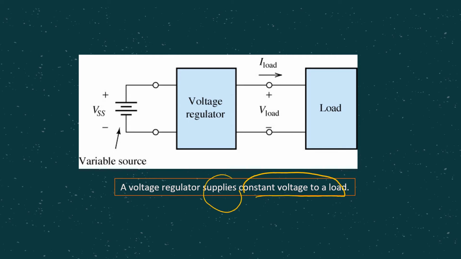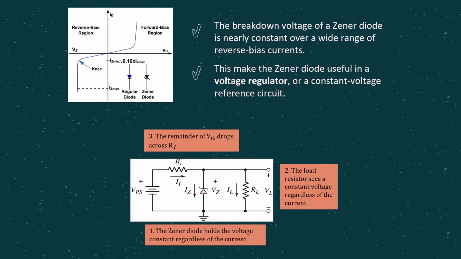In this case, the voltage regulator is made of a Zener diode, and it is connected in parallel to a load, which we are going to see in detail later. For this voltage regulator circuit, we make use of the breakdown voltage across the Zener diode. Whenever the Zener diode is on, the voltage across the diode will always be equal to the Zener voltage. As can be seen in this circuit, the Zener diode is connected in parallel to a load resistor. As we know, the Zener diode will always hold the voltage constant regardless of the current.